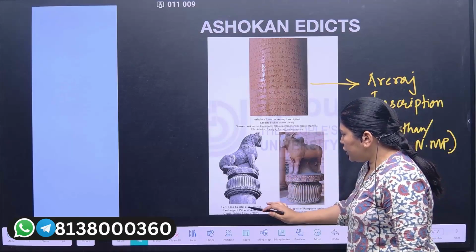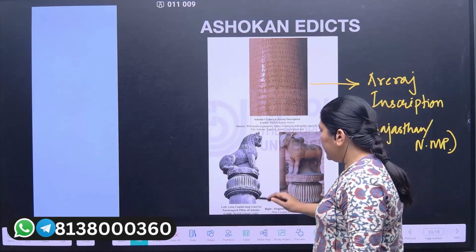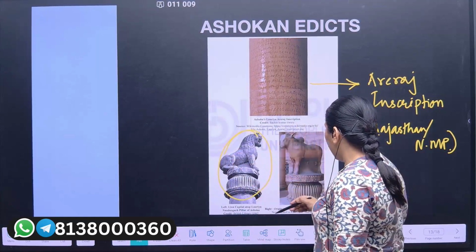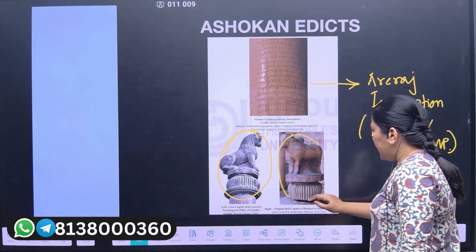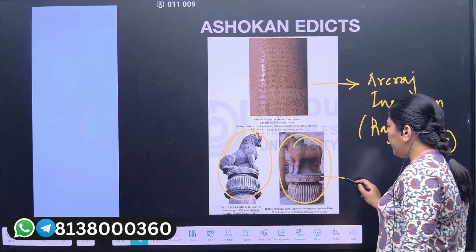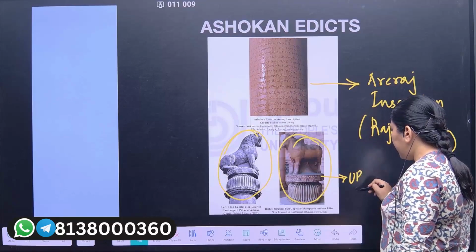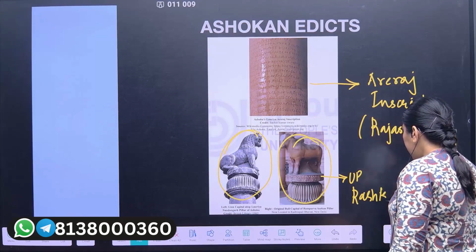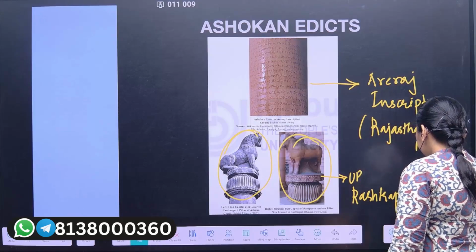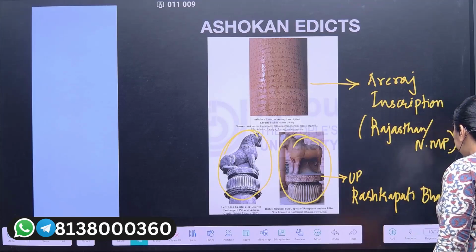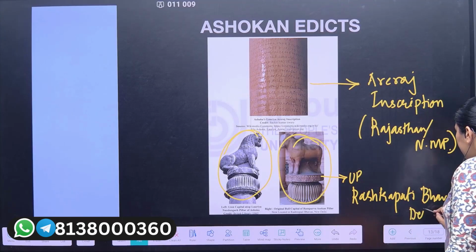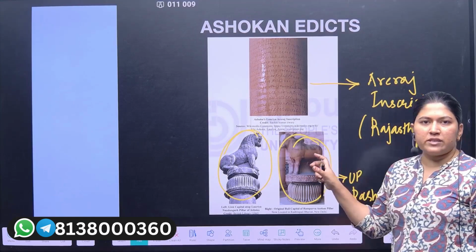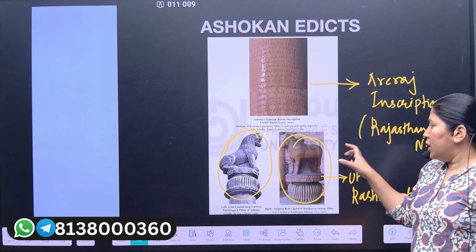After that, this is the Loria inscription or the Loria pillar, again on the UP-Bihar side. After this, this is the Rampurva pillar. Rampurva pillar was in UP, but now it is placed in Rashtrapati Bhavan in Delhi. Is this fine? So you have to remember all these inscriptions and statues which can be asked